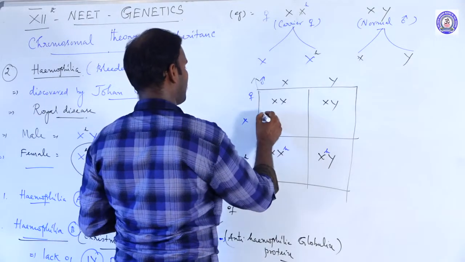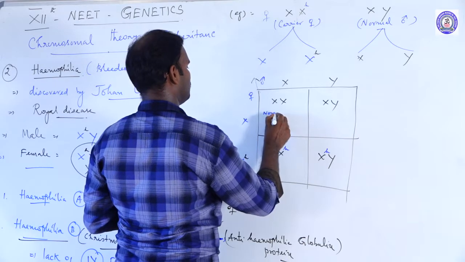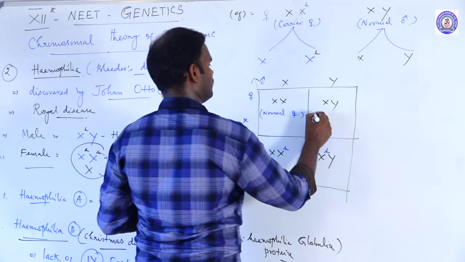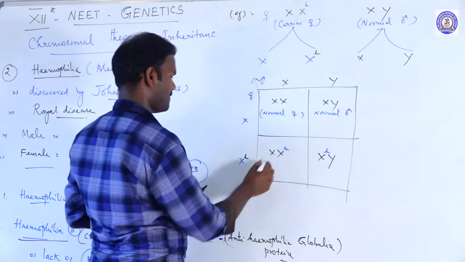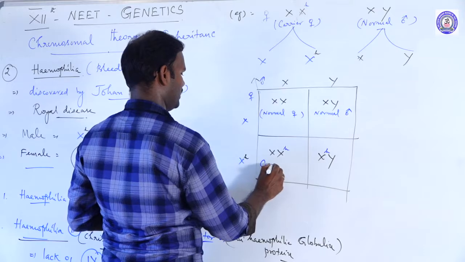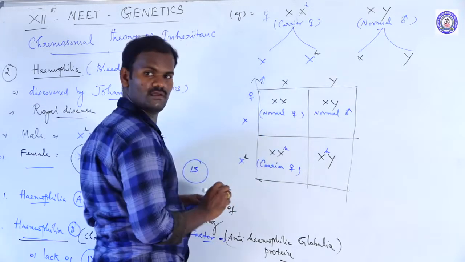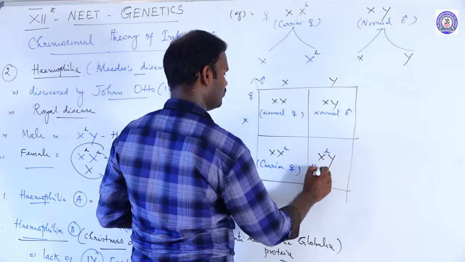So XX is a normal female, XY a normal male, here only one X is a carrier female, and here is a hemophilic boy.